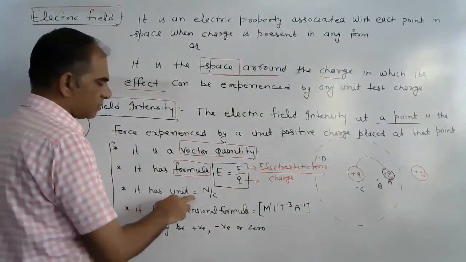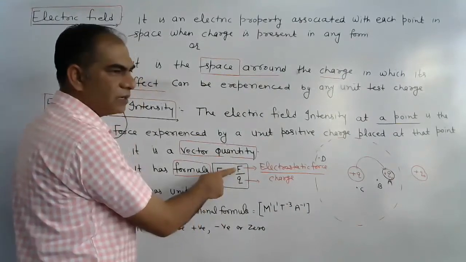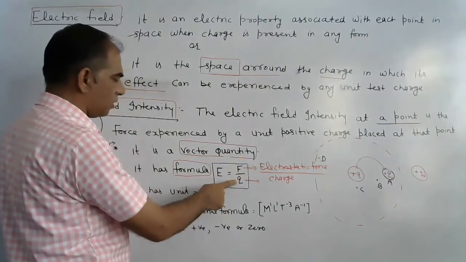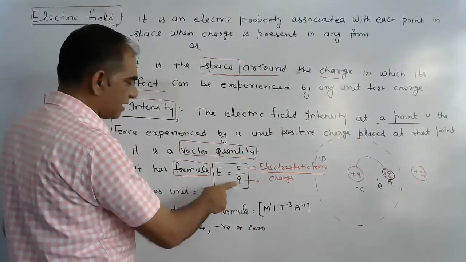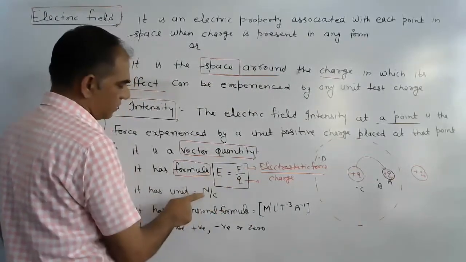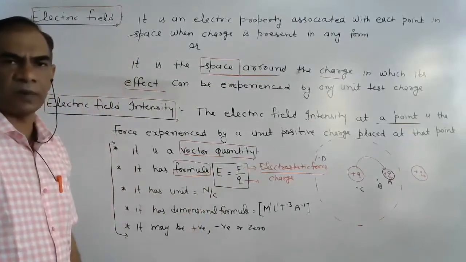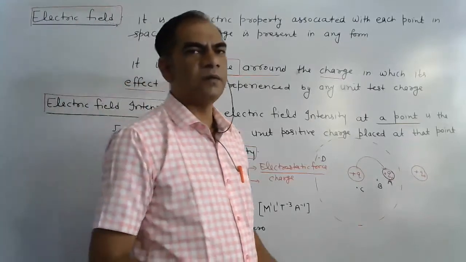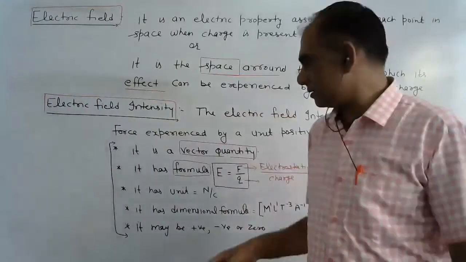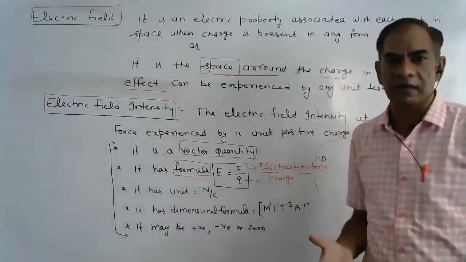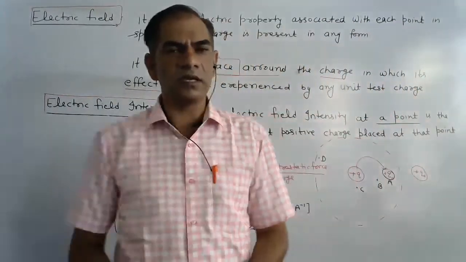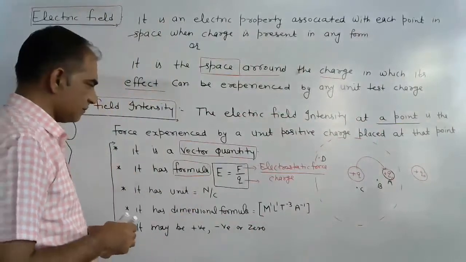Force has the unit Newton and Coulomb is the unit of charge, so force upon charge gives the unit Newton per Coulomb. In a different form, we also write this unit as volt per meter.